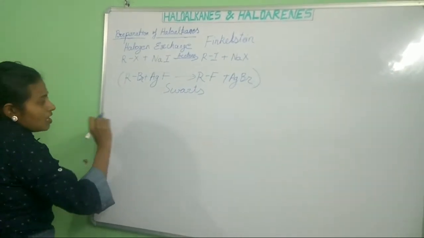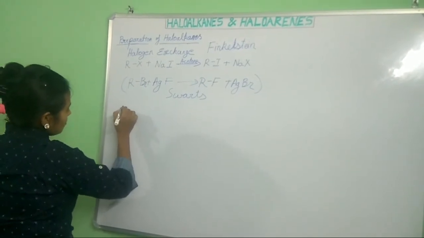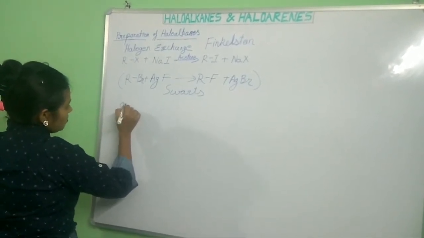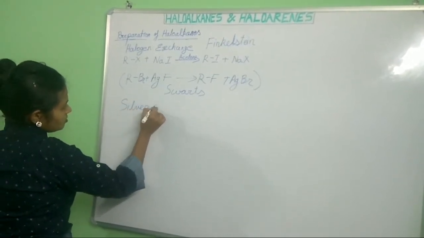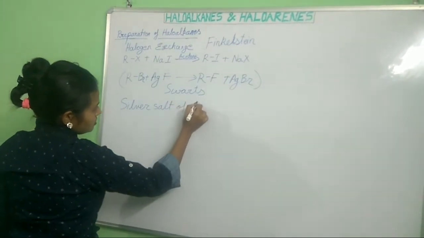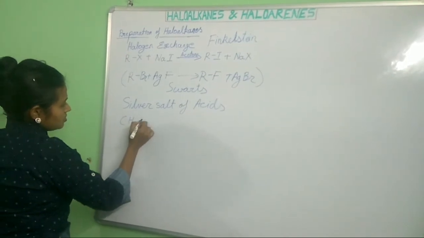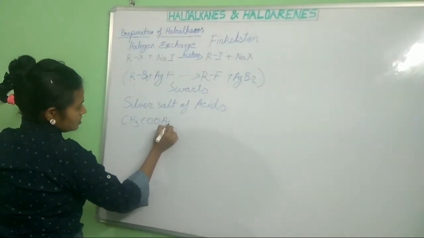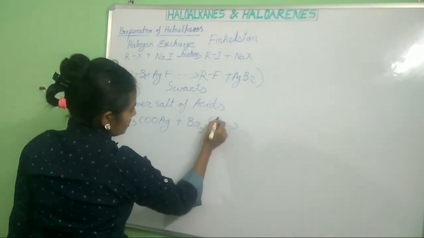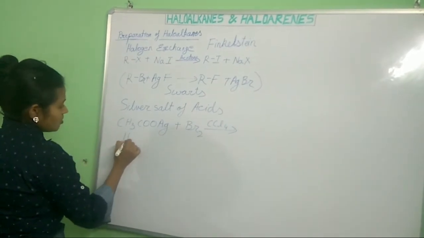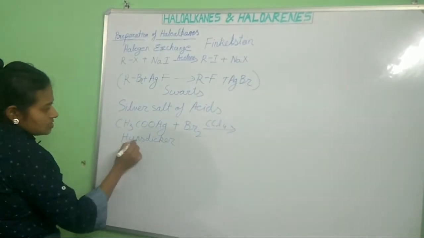Now next, we can also prepare haloalkanes from silver salts of acids. Like if we take CH3COOAg, this is the silver salt of an acid, plus bromine in presence of carbon tetrachloride, this name reaction is called the Hunsdiecker reaction.